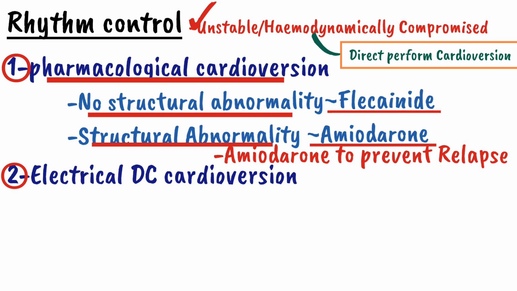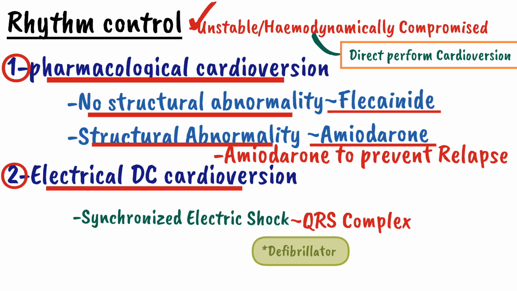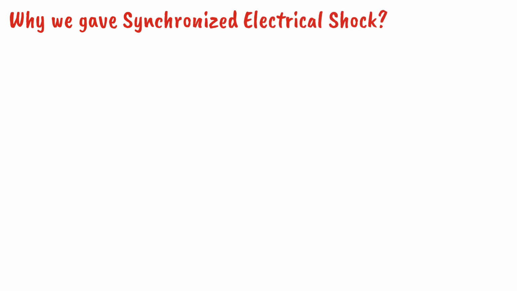The second is electrical DC cardioversion. In electrical DC cardioversion, we give a synchronized electric shock at the QRS interval with the help of a defibrillator. This transforms the irregular rhythm toward normal sinus rhythm. Why do we give a synchronized shock in atrial fibrillation?